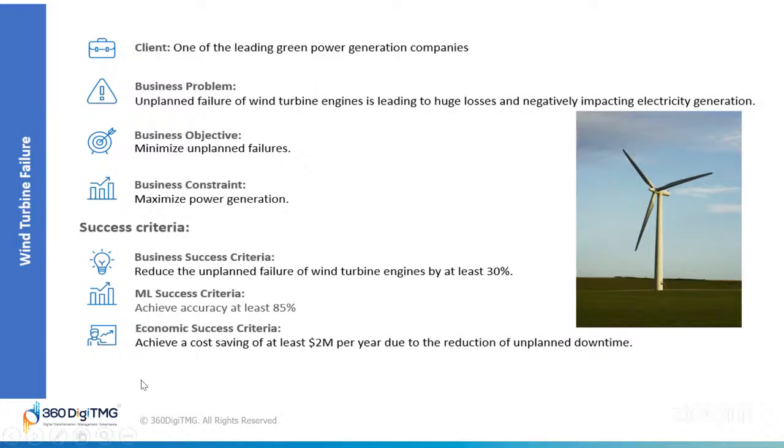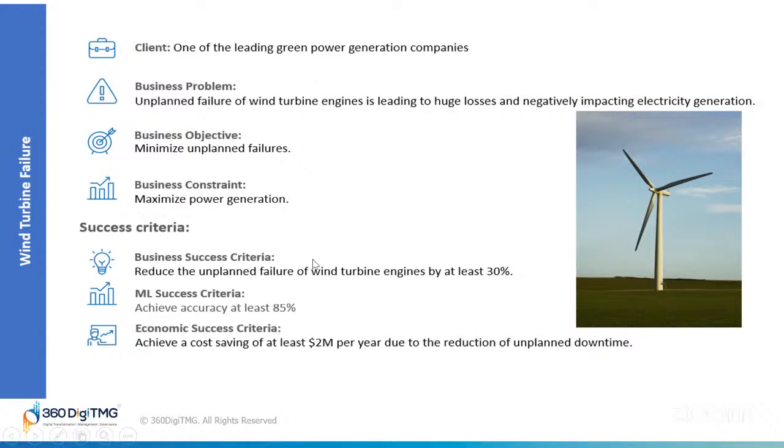$2 million per year by doing this. So if they are currently spending a lot on emergency repairs and lost electricity production, our solution should help them save at least $2 million annually. That's a huge amount of money, and it shows how valuable this project can be for the company.